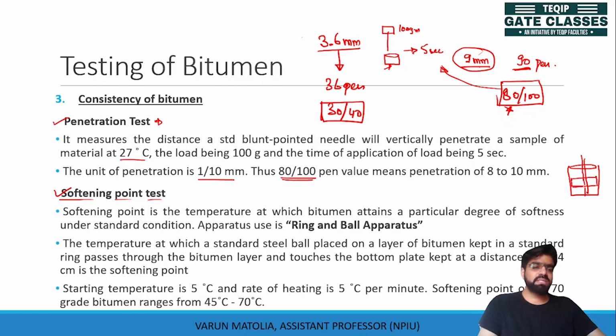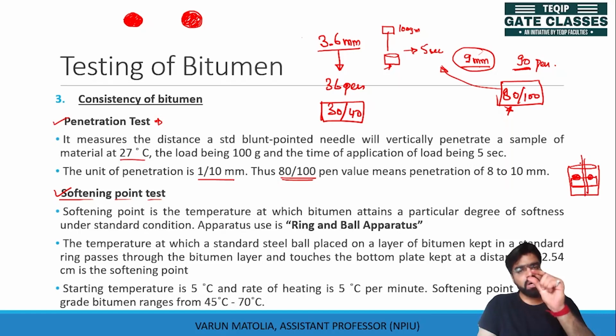There are two plates, the bottom plate and the up plate. The up plate has space to place rings. There are two rings which are filled with bitumen, and these two rings are placed here.